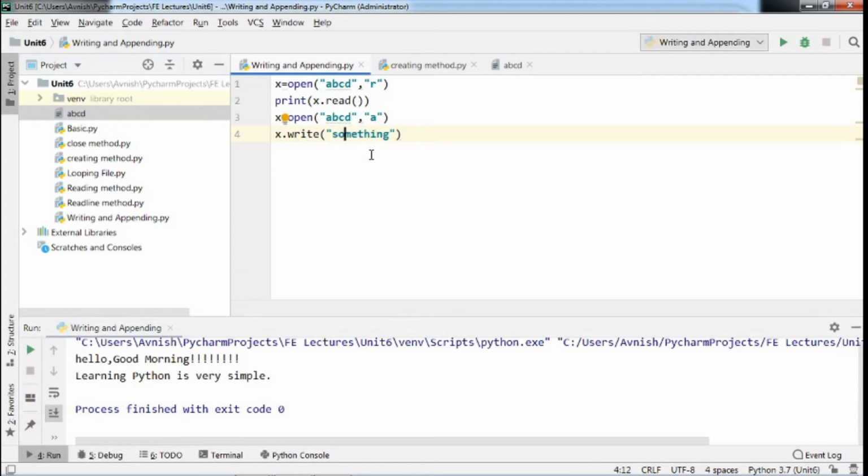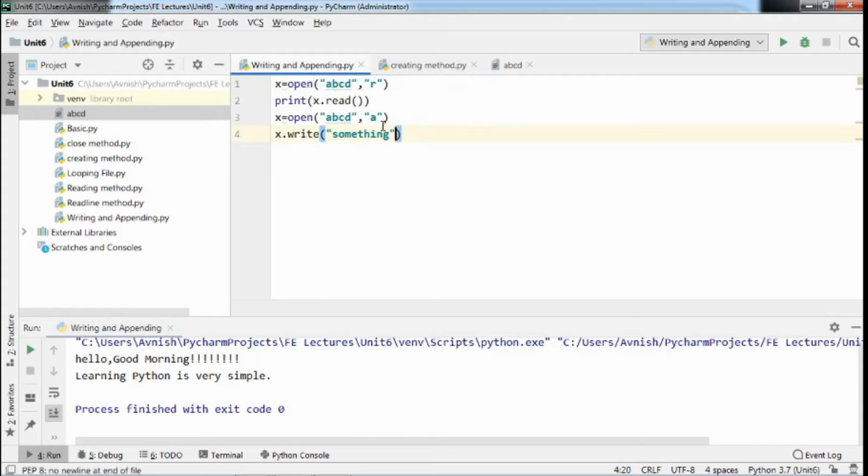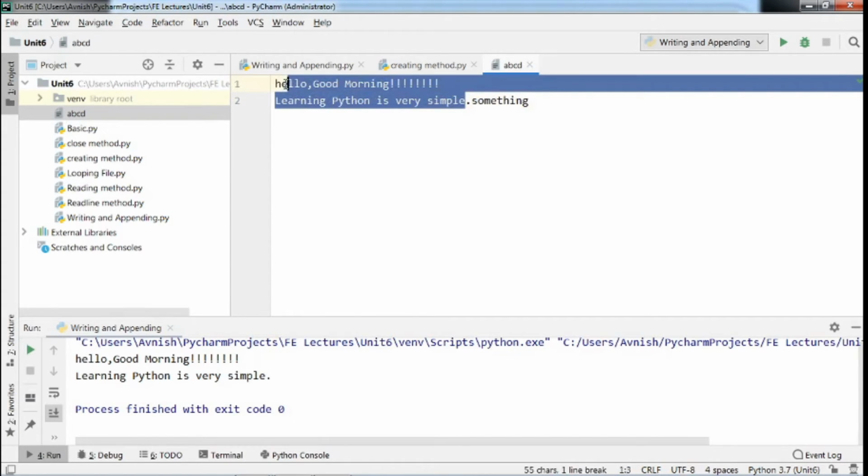Now we will see if any change has taken place in our text file or not. See here, this "something" is appended to your previous content. That means if you use this append mode, the previous content of this ABCD file remains as it is, and this word "something", these characters, are appended to your previous content. See, this "something" is added here, and your previous data is saved in this case.